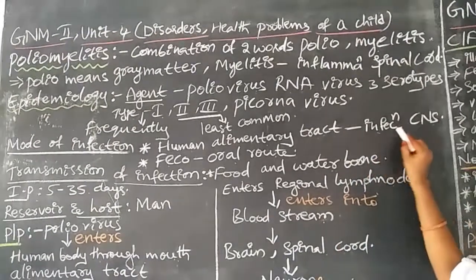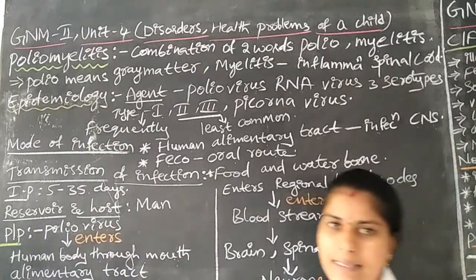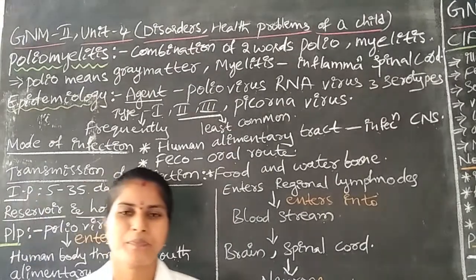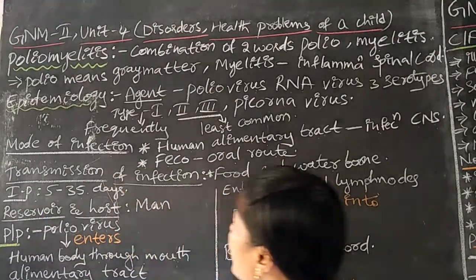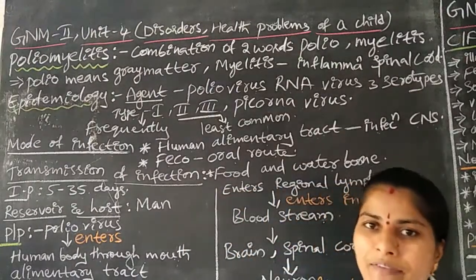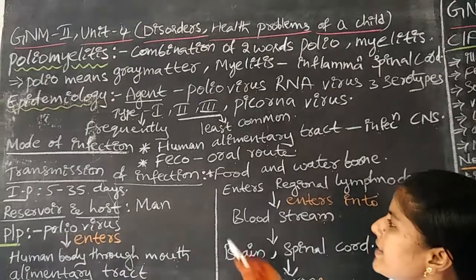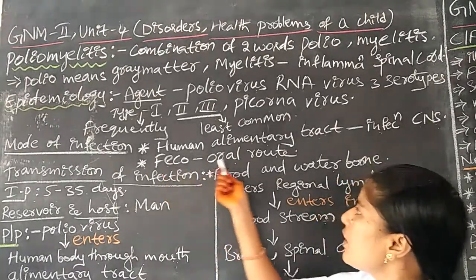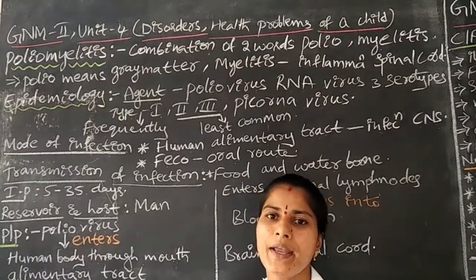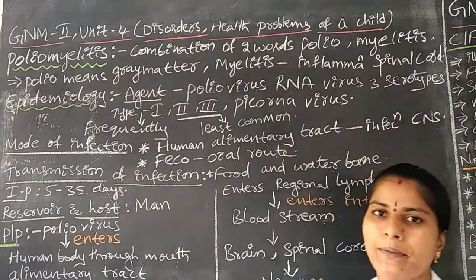The infection only spreads to the CNS, the central nervous system of the human body. Next, how does the virus enter? The virus enters by the fecal-oral route. Through the fecal-oral route the virus enters the human body.